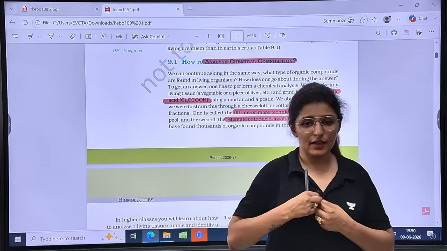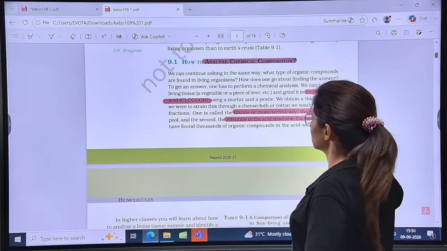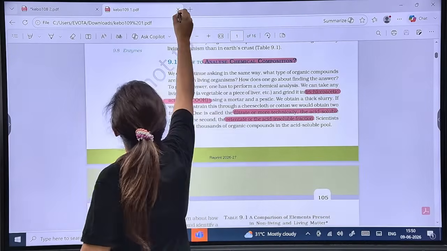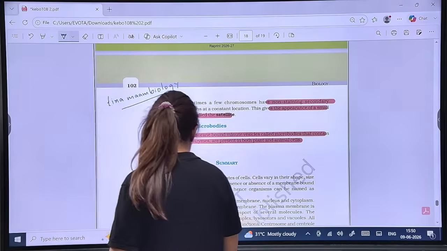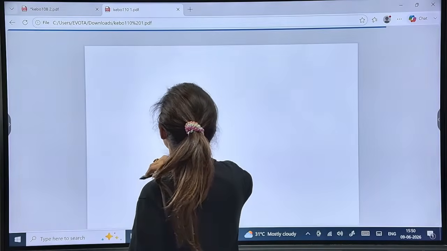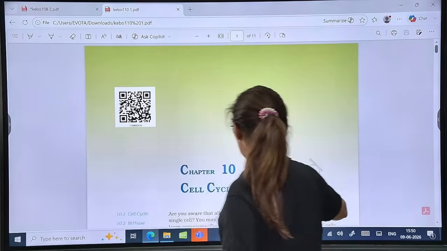All right, guys. Let's do one more chapter. Not biomolecules, let's do cell cycle. Yes, please.